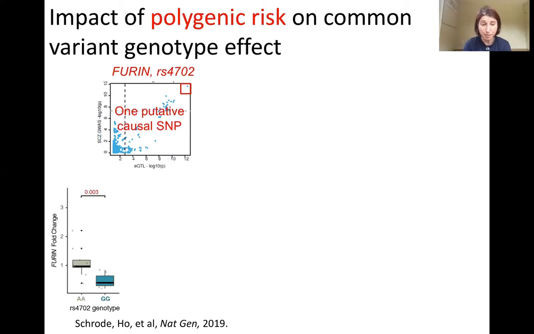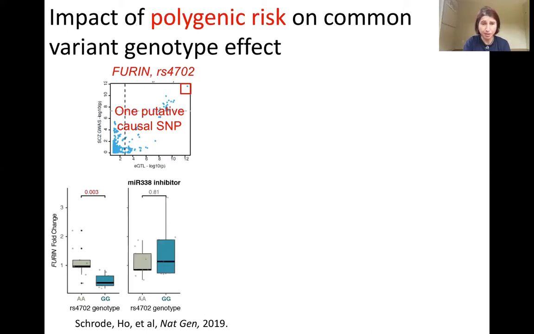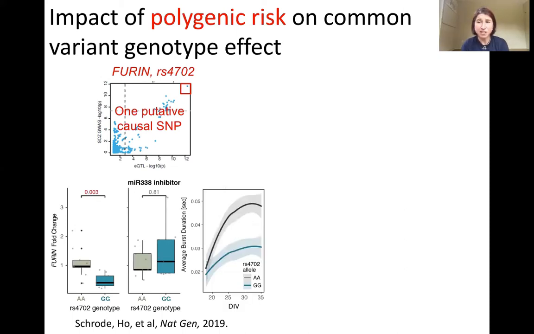It took Nadine a couple of years, but she applied CRISPR-based methods to achieve perfect conversion of AA genotype to GG. And she was able to show that this single SNP in the non-coding UTR of the FURIN gene is sufficient to decrease expression of FURIN, that this effect is microRNA dependent, and that it results in changes to neurite outgrowth as well as neuronal activity.